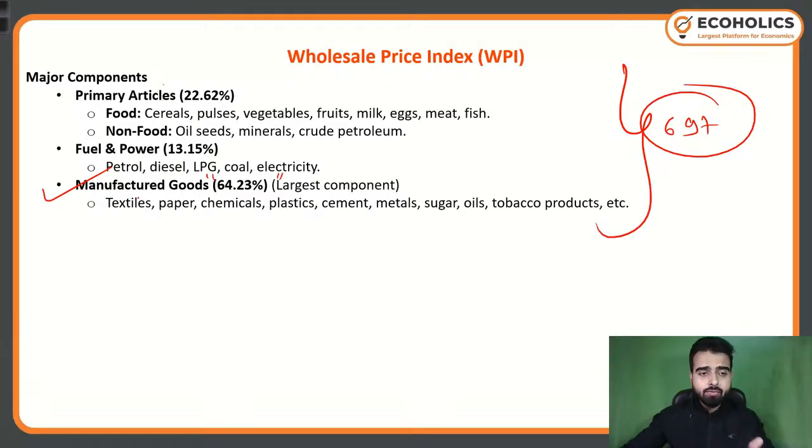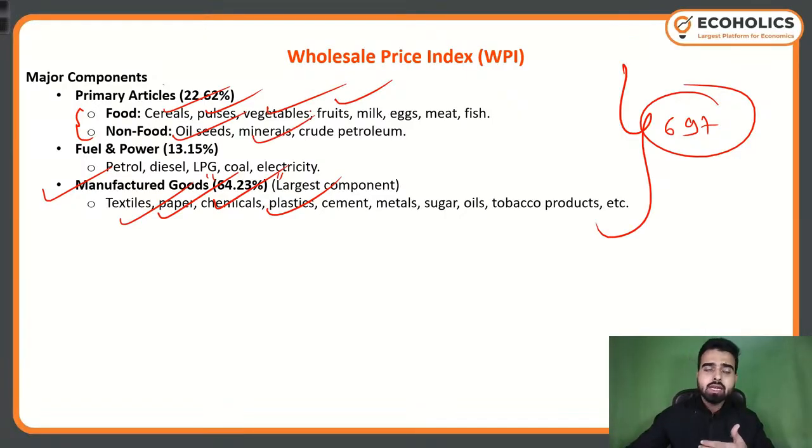In manufactured goods, we have textile, paper, chemicals, plastic, etc. In primary articles, we have food and non-food categories. In the food category, we have cereals, pulses, vegetables, fruits. In non-food, we have oil seeds, minerals, etc. In fuel and power, we have petrol, diesel that we utilize, LPG, coal, electricity, etc.